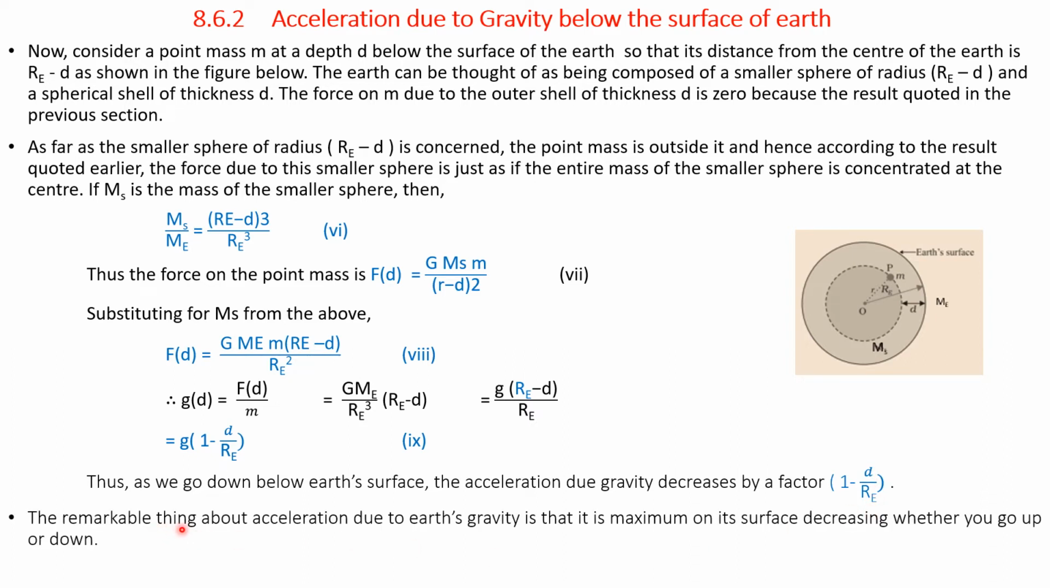The remarkable thing about acceleration due to gravity, Earth's gravity, is that it is maximum on the surface of the Earth, decreasing when you go up or you go down. So, if you go up from the surface of the Earth, the value of acceleration due to gravity decreases. Similarly, if you go down below the surface of the Earth, then also the value of gravitational acceleration decreases.